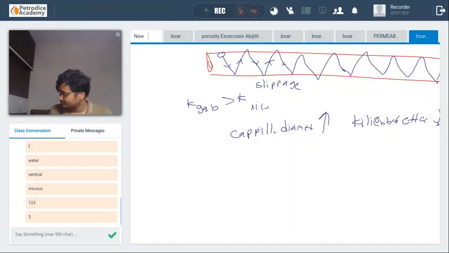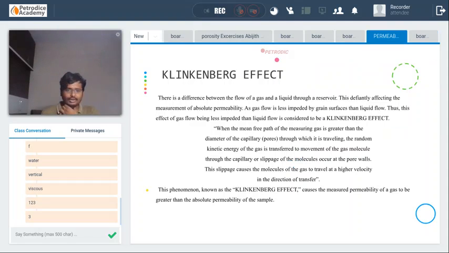Okay, as the capillary diameter increases, the Klinkenberg effect decreases. Guys, up to now, do anybody have any doubts?